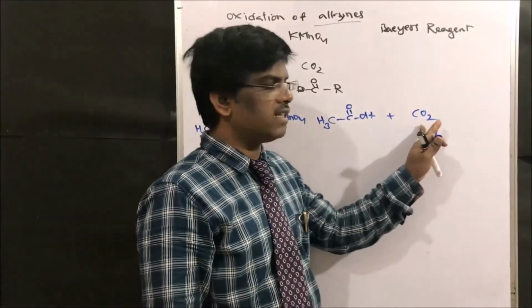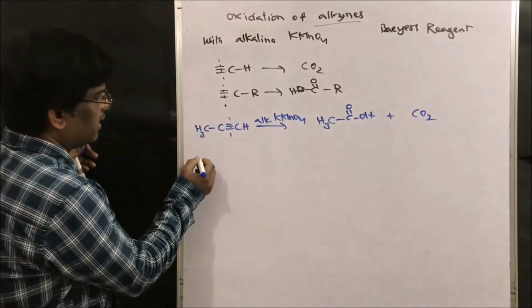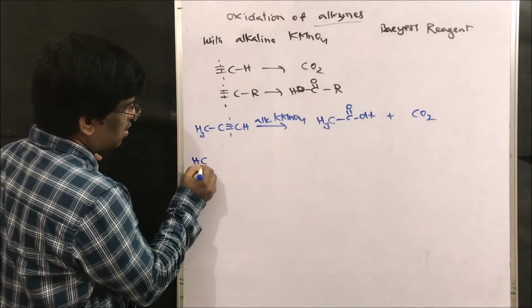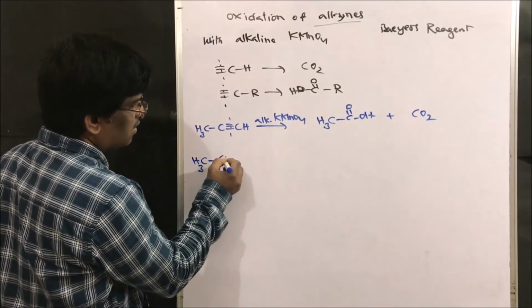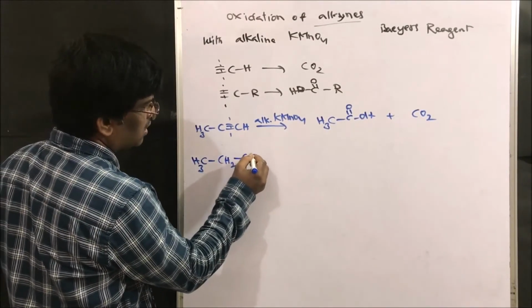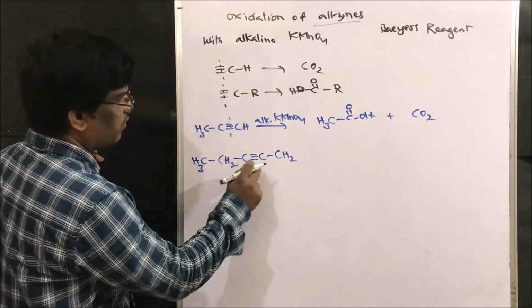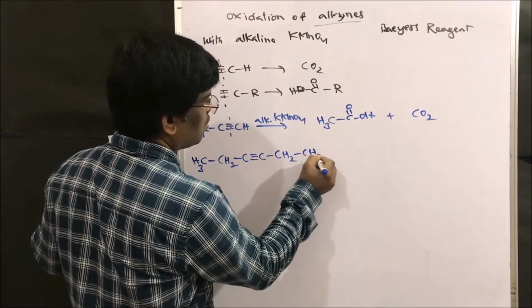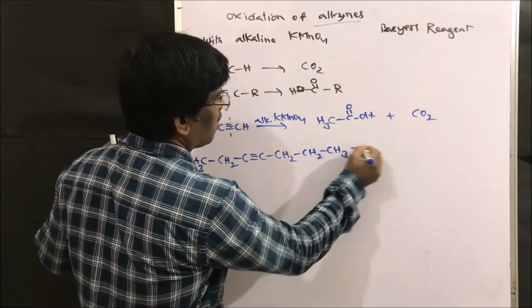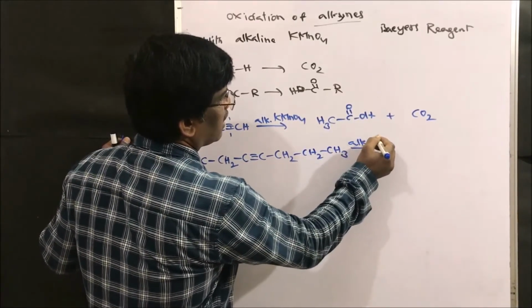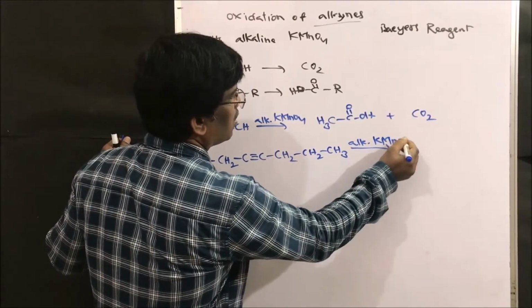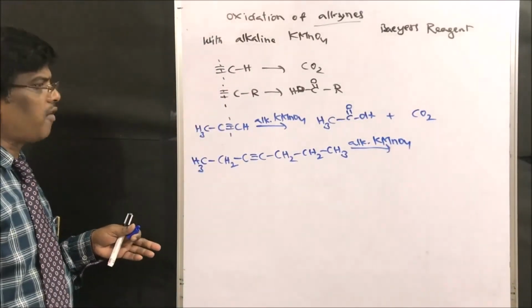Terminal alkynes give carbon dioxide. Let us take one more example. CH3, CH2, C triple bond C, CH2, 1, 2, 3, 4, 5, CH2 and CH3, with alkaline KMnO4. How does KMnO4 oxidize it?